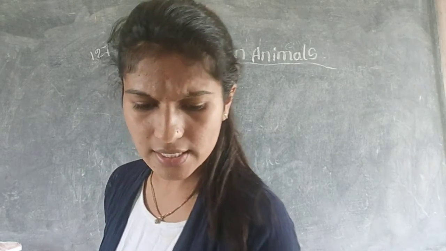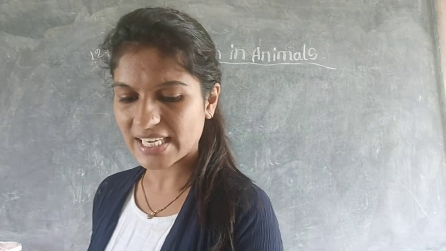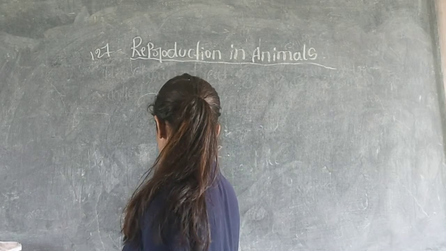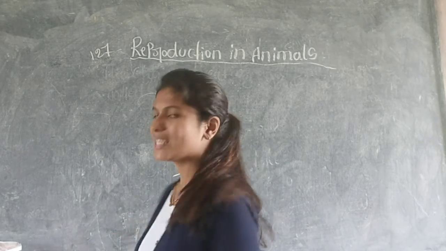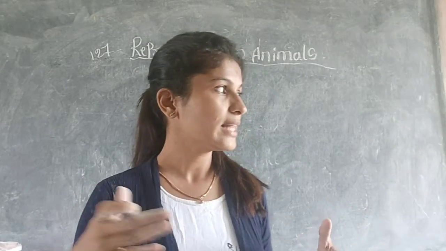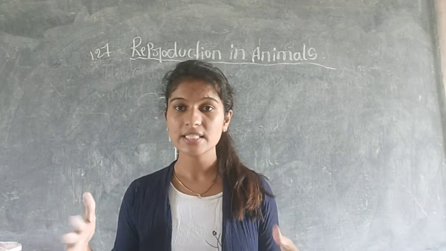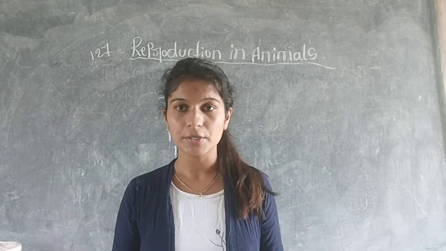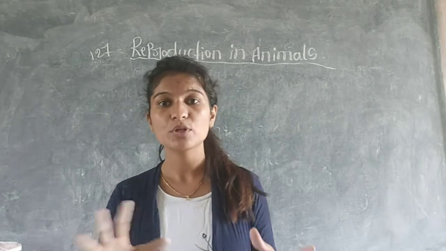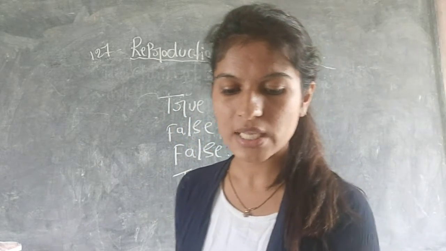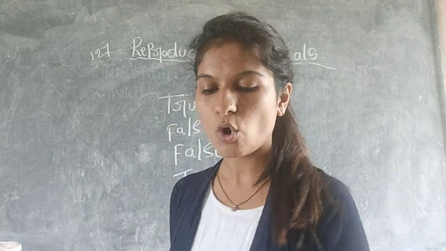And the fourth one is, the process by which insects shed their skin is called molting. Yes, it is true. That is a process. What is that process? Just shedding their skin, shedding their skin several times to become an adult. That process we call molting. It is true.